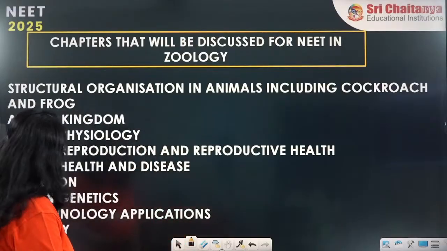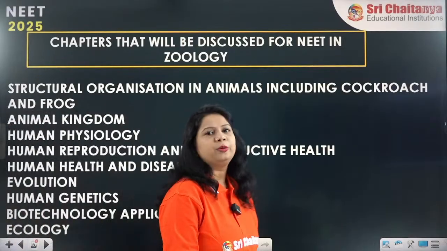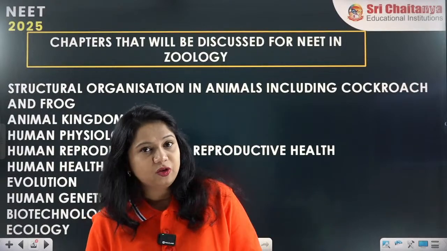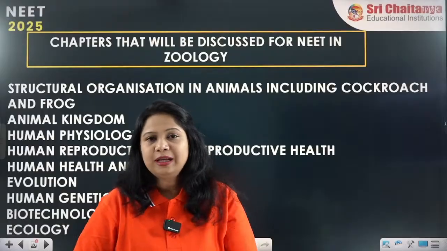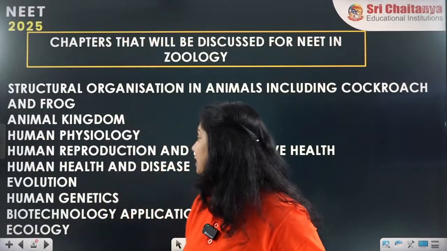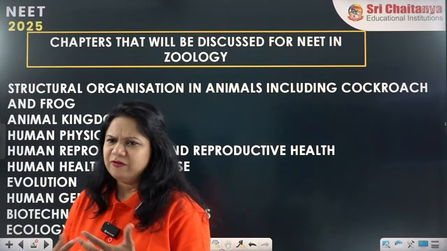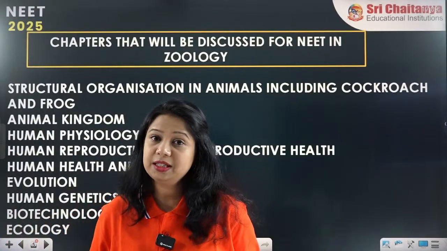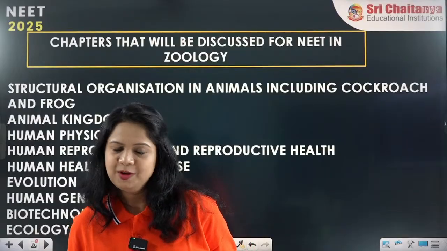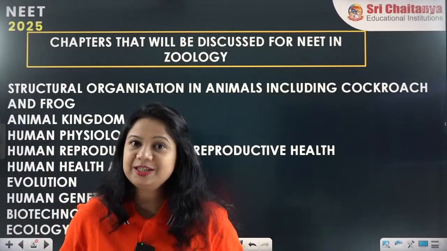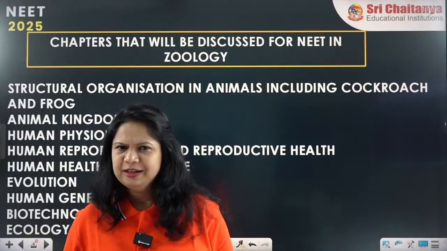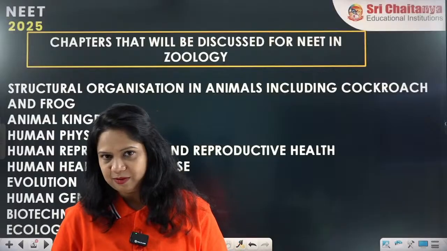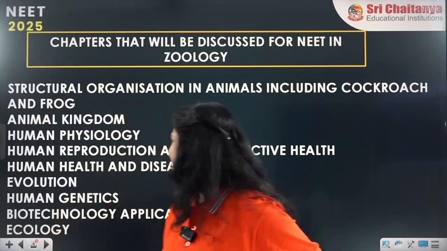Next, it is human health and disease, as well as human reproduction and reproductive health. They are very, very important chapters from the point of view of the exams. Human health and disease includes different types of body infections, body disorders, as well as the diseases which can be contagious and which can be non-contagious. So don't worry, we will be dealing with each and every tough terminology, difficult words, or the words which you tend to forget during the exams, during this bridge course.